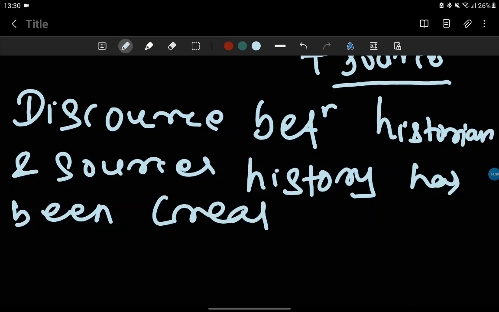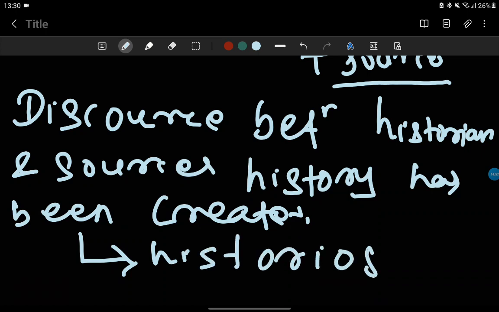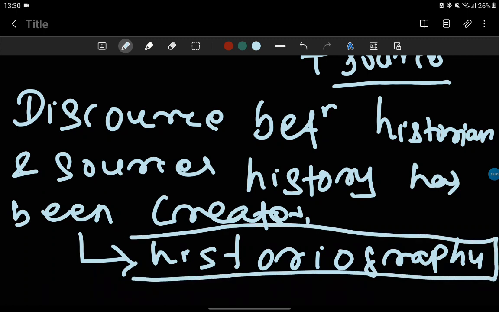So there is a relationship between historian and sources, and they interact with each other and present us history. That thing is called historiography. Now you understand the term clearly, what historiography is. Through the discourse between historian and the sources, history has been created. This is called historiography. I hope this is as clear as possible.